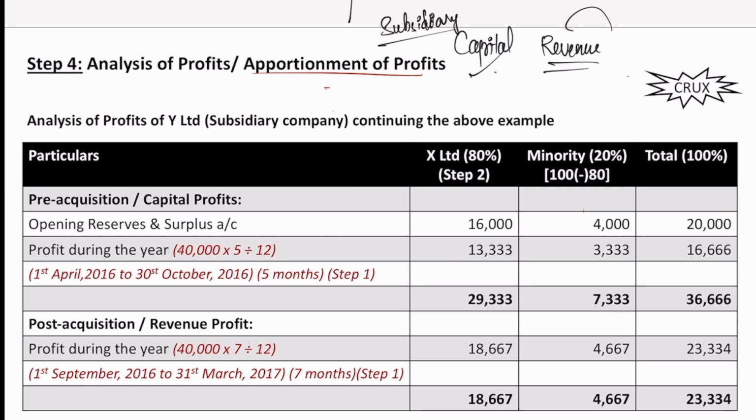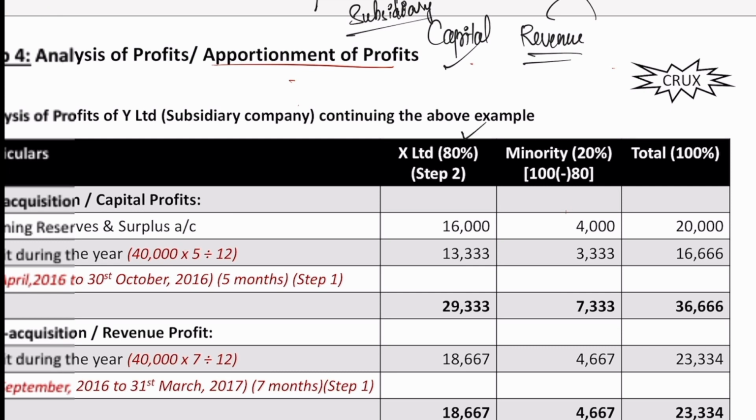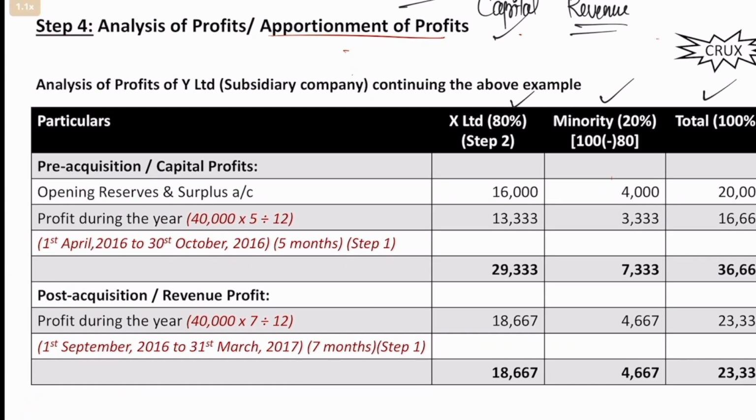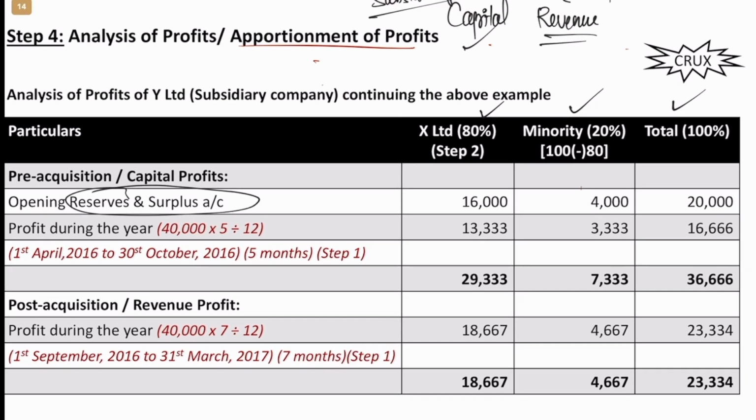Okay, so let's see. Pre-acquisition profits. Here we have divided this into three divisions: holding company, which holds 80%, and minority interest, which is nothing but the remaining 20%. Based on that, we will split the profits, and finally we have a total of 100%. That is anyway obvious. So now let us look at the pre-acquisition profits or the capital profits. We start with the opening reserves and surplus. This is something which the company already had even before it was acquired by the holding company.